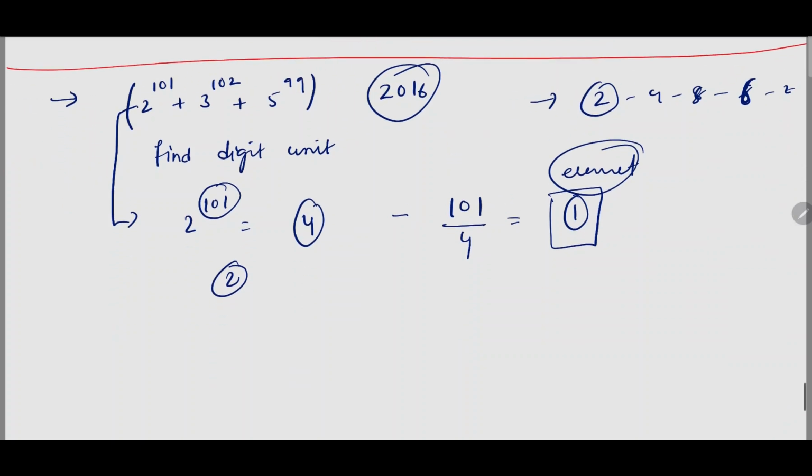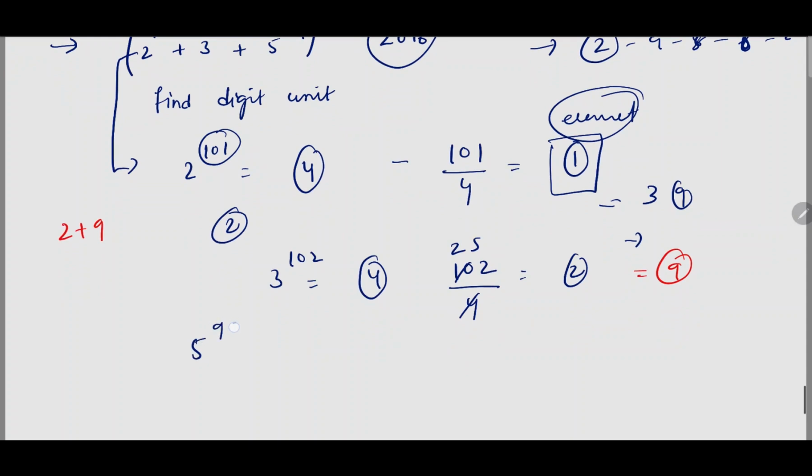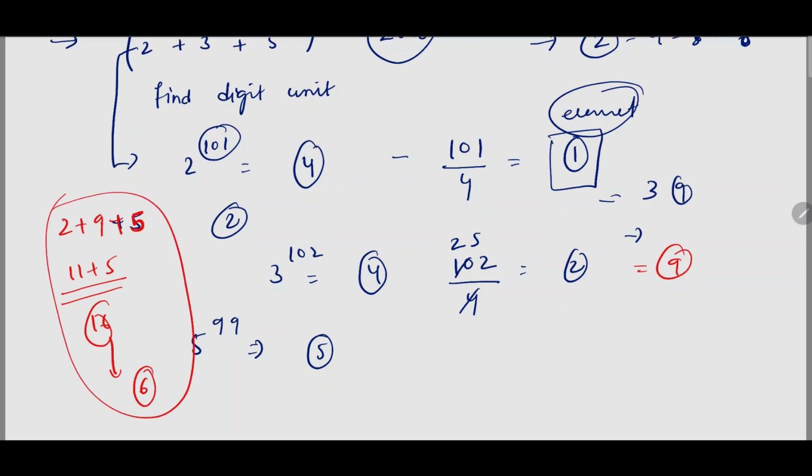In the same way, find 3 to the power of 102. The length of the cycle is 4. 102 divided by 4, you get a remainder of 2. The second element of the cycle, 3, 9, is 9. So 2 plus 9. Right? In the same way, 5 to the power of 99: the cyclicity of 5 will always be 5. So it is 5. So 9 plus 2 is 11, plus 5 is 16. I hope you are getting my point. So the unit digit will be 6. It is this simple. I hope you got clarity.